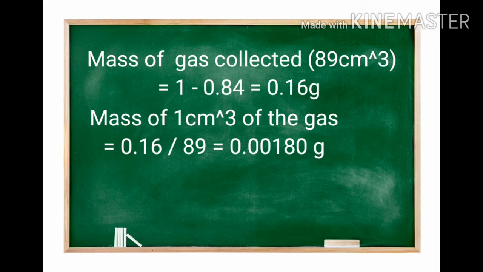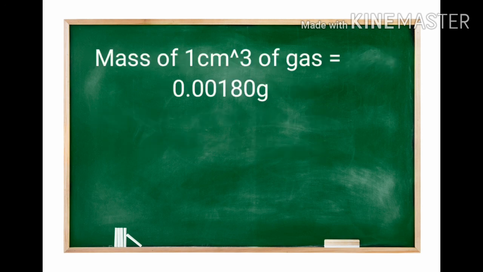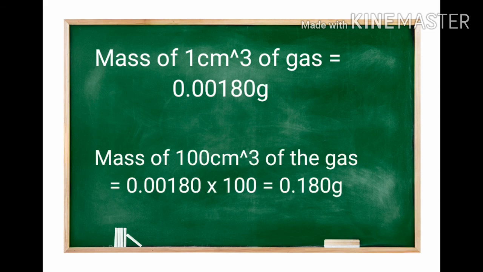From this we can find the mass of 1 cm³ of the gas by dividing by 89. So we will get the mass of 1 cm³ of the gas is 0.00180 gram. Our question is to find the mass of 100 cm³ of the gas. So mass of 100 cm³ of the gas is equal to 0.00180 times 100. So the answer is 0.180 gram.